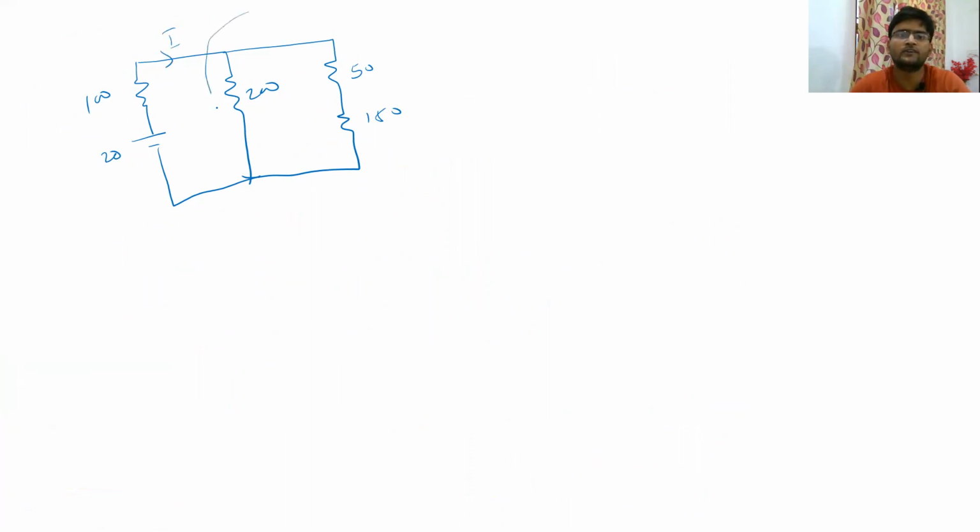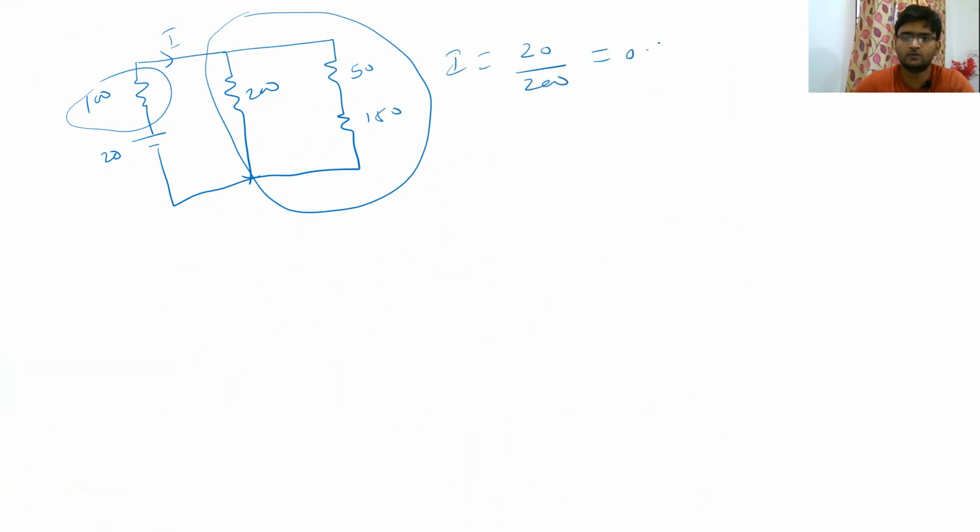Definitely, this whole thing is going to be 100 ohm and this is 100 ohm. So they are in series. So the combination of both is going to be 200 ohm. So the current I is nothing but 20 divided by 200, which is equal to 0.1 ampere, right? So 0.1 ampere is going, and you know that this also is 200 ohm and this also is 200 ohm. So the current which is going to be divided is exactly the same. So there will be a 0.05 ampere going in this and this also.